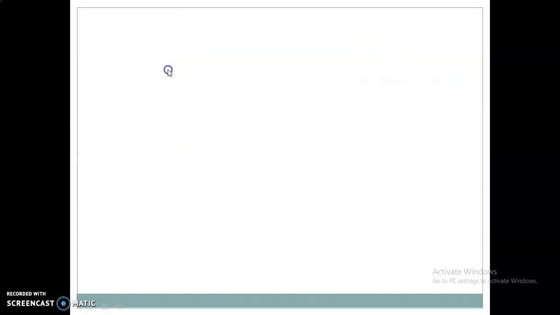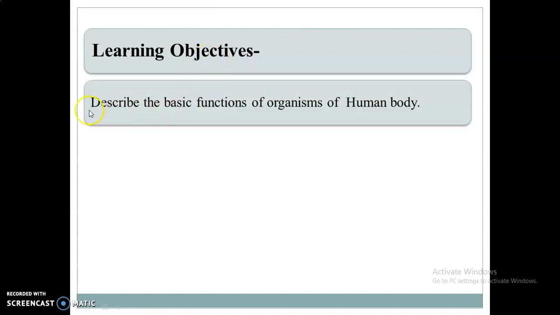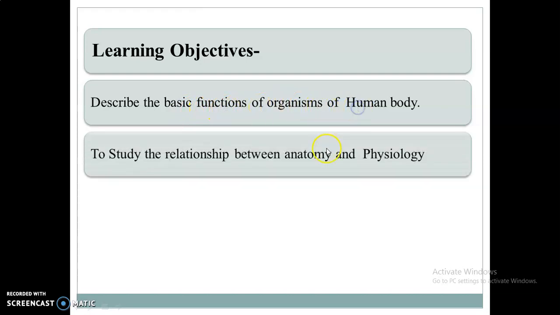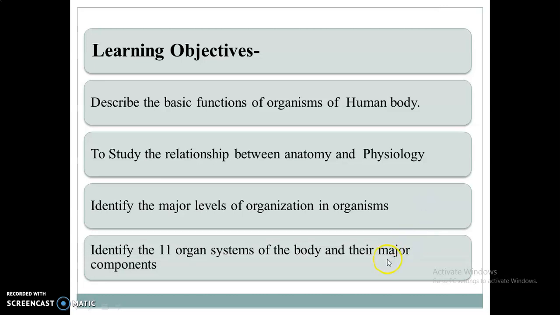So before starting this lecture, we need to focus on the objectives of these topics. First objective is to describe the basic functions of the organisms of the human body. Second, to study the relationship between anatomy and physiology. Third, identify the major levels of organization in an organism and identify the 11 organ systems of the body and their major components.